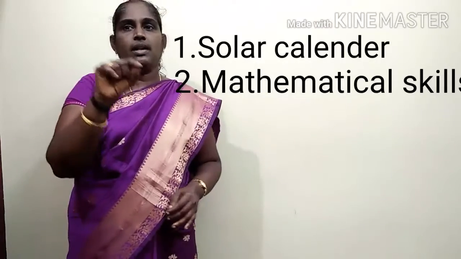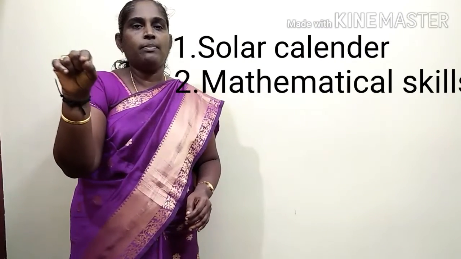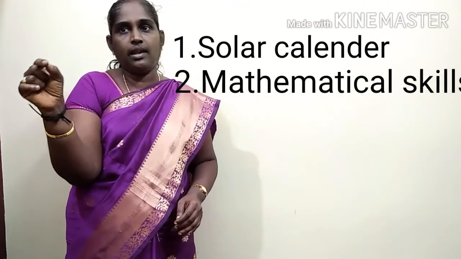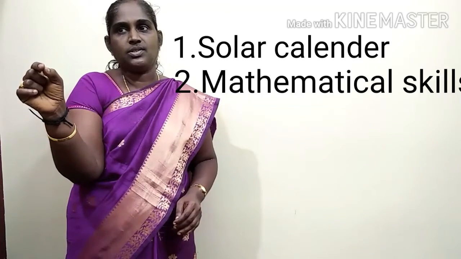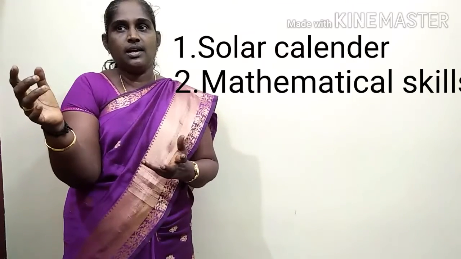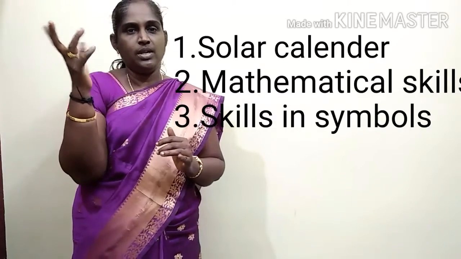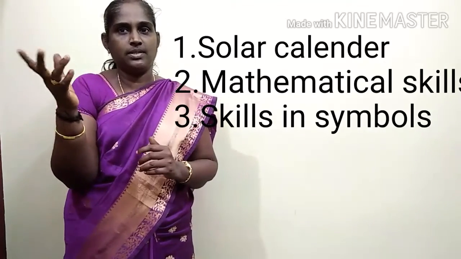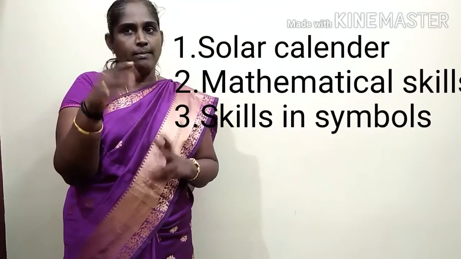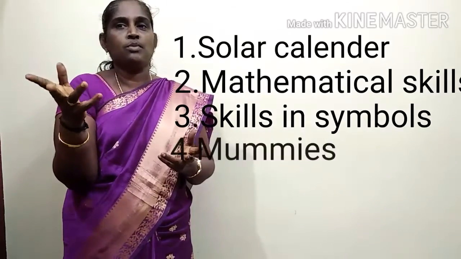Third, from their hieroglyphic writing system, we can understand their skills in handling symbols. Fourth, in the form of mummies, they preserved the human body.